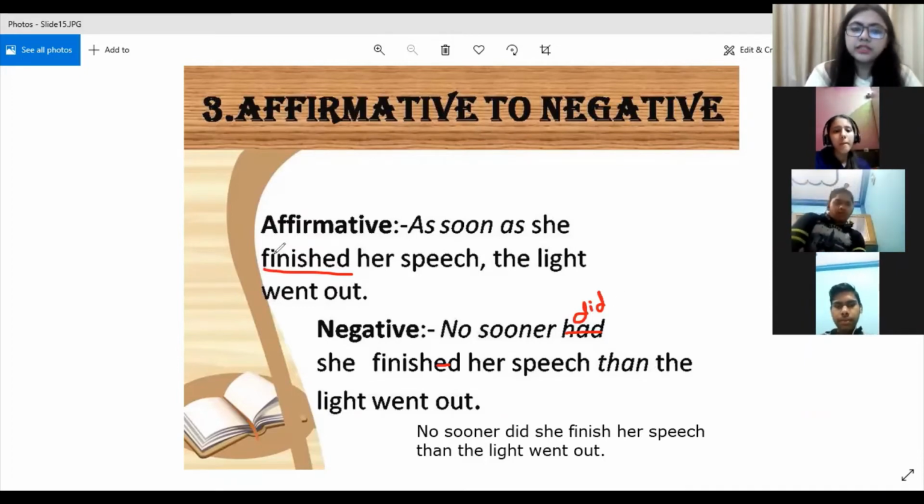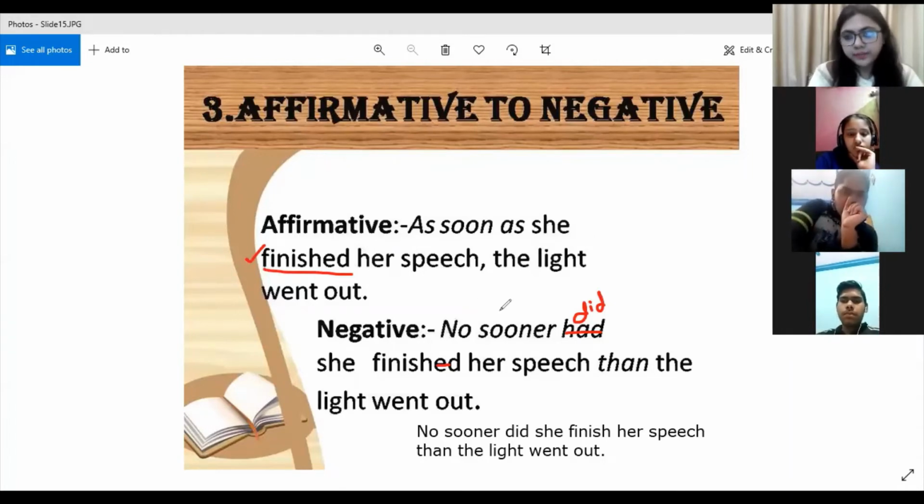But since the first clause is in simple past, that is why we are using did and not had. Understood? If the question had been written as soon as she had finished her speech, the light went out, then this sentence would have been correct. But here, since it is used in simple past, we will be writing did not. Okay?